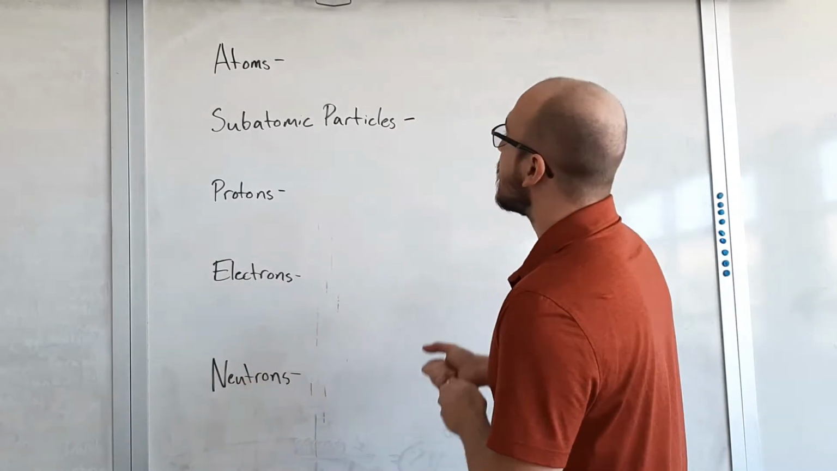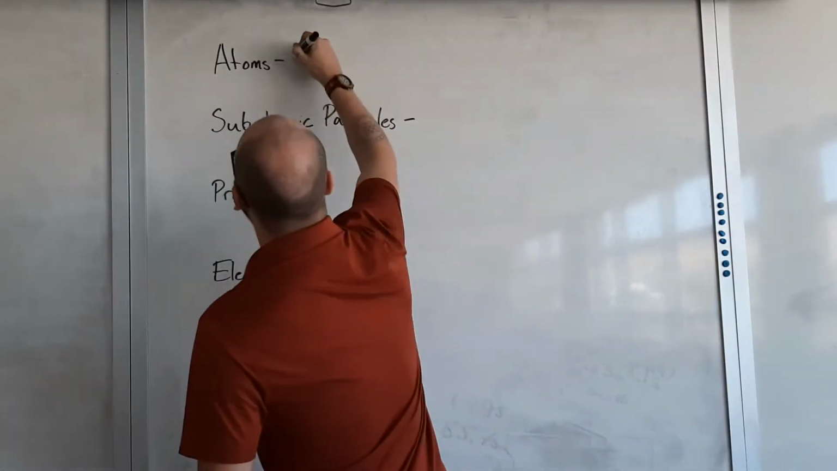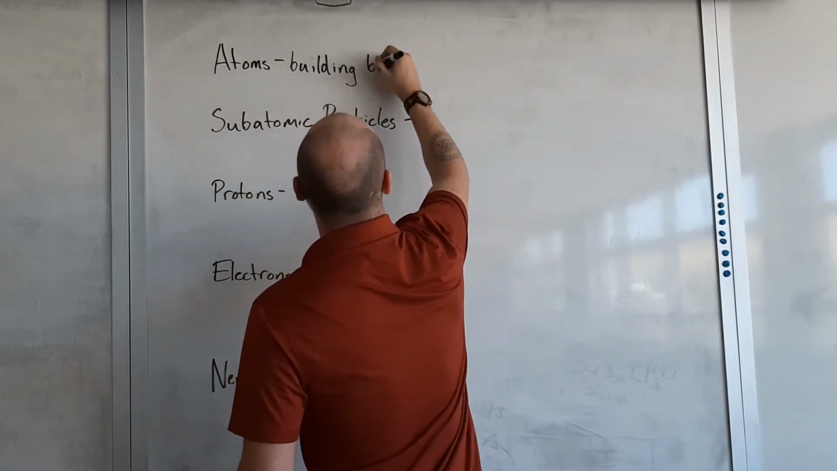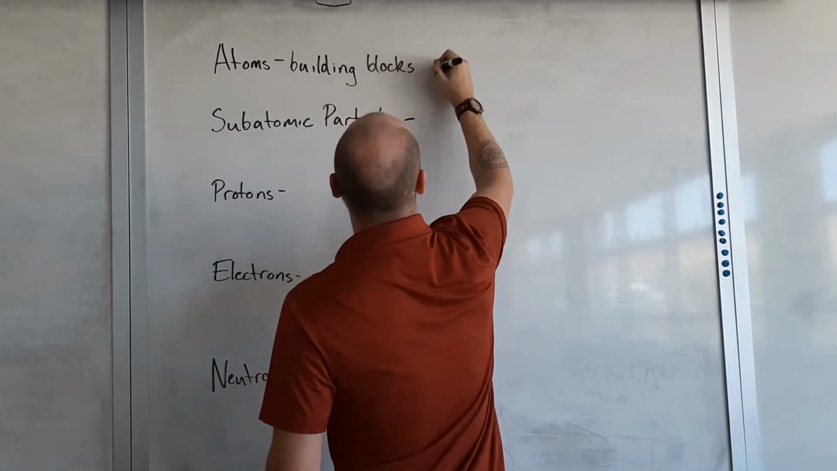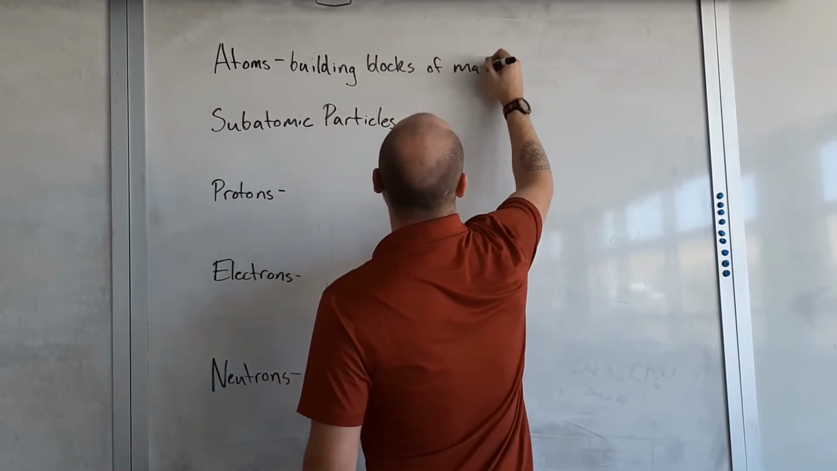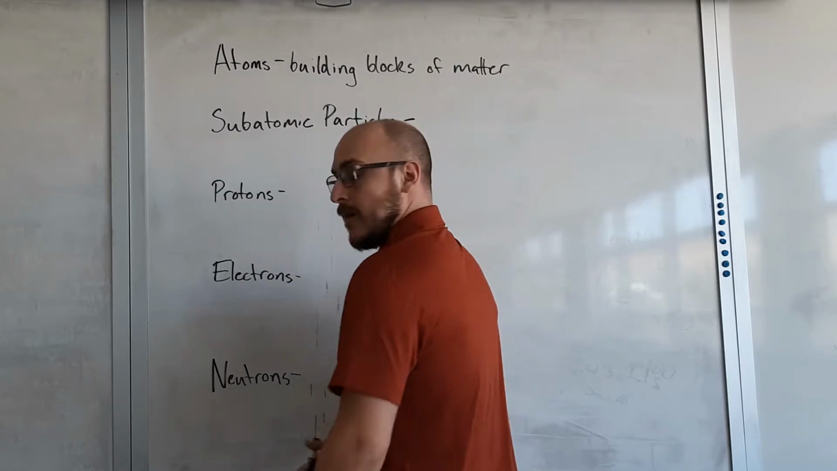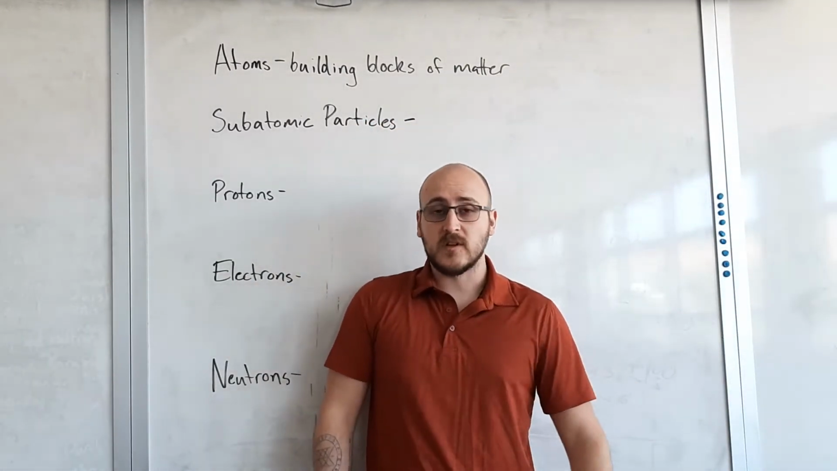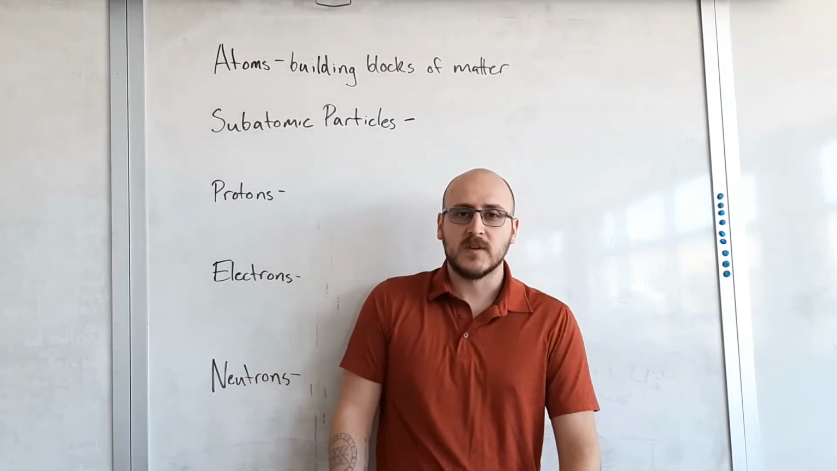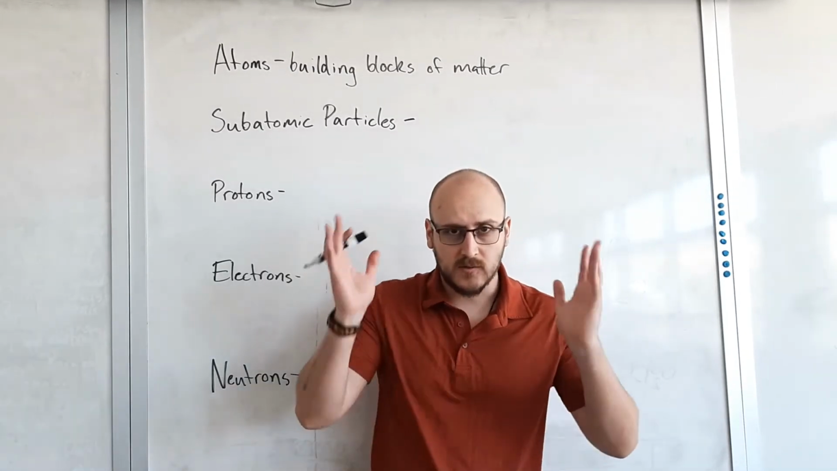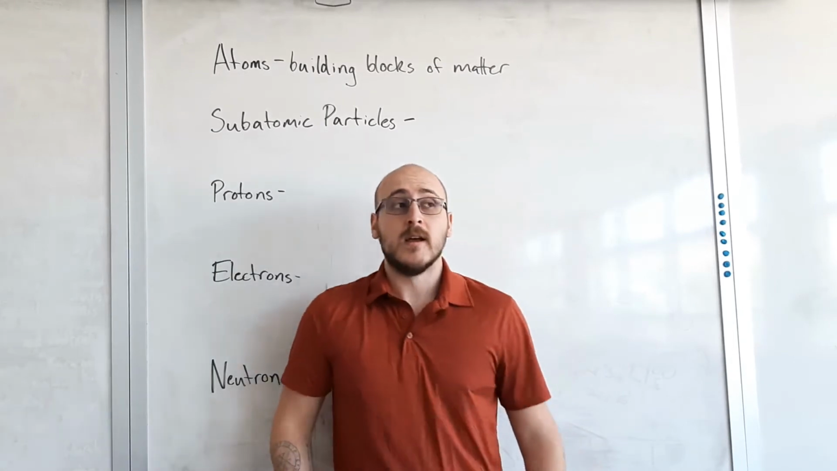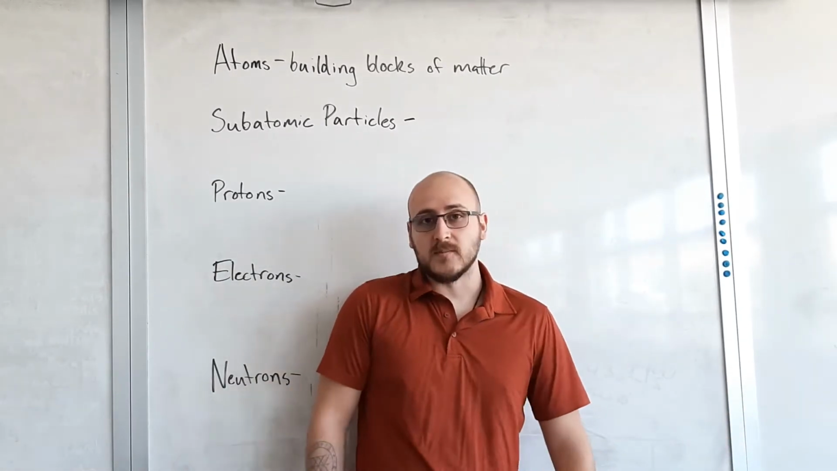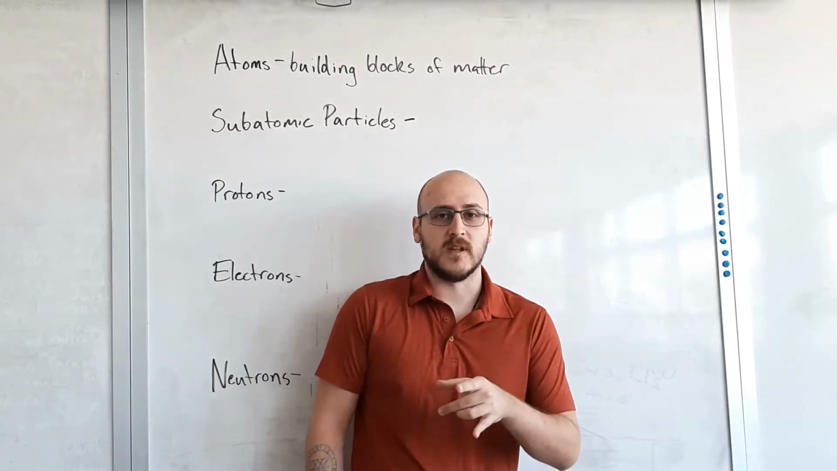All right, so first thing, atoms. These are the building blocks of matter. Okay, so you are made out of atoms. The air around you is made out of atoms. Everything you've ever eaten or drank is made out of atoms. The chair you're sitting on, or couch, or wherever you happen to be sitting on, it's made out of atoms. Basically, everything you've ever seen and interacted with is made of atoms, with the exception of light.